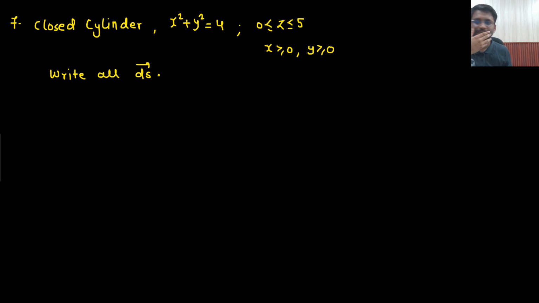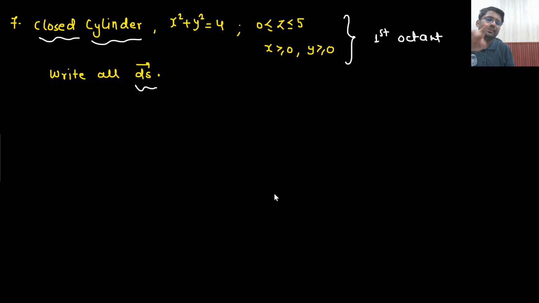Next one. Closed cylinder. I told you, no? They will write down closed cylinder. This time it is closed cylinder. What does that mean? There will be upper surface as well and downward surface as well. So you need to write down all possible ds vector. Okay? x square plus y square equals 4. z is going from 0 to 5. x should be greater than 0. y should be greater than 0. What does that mean? That means they are talking about first octant. You need to make a cylinder in the first octant.